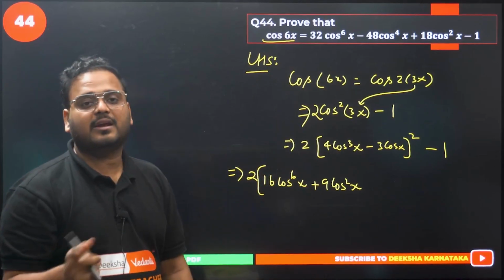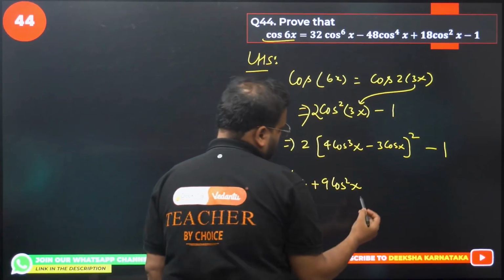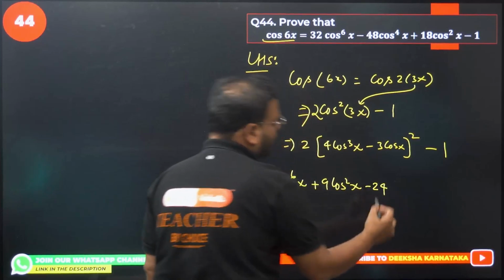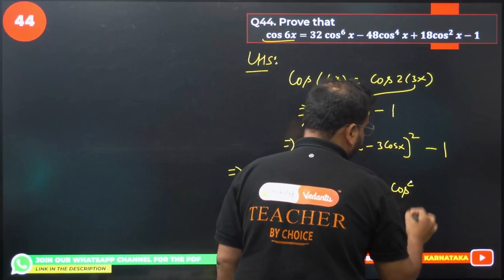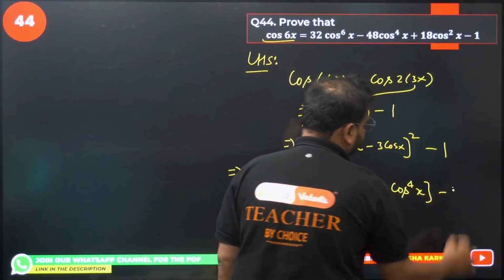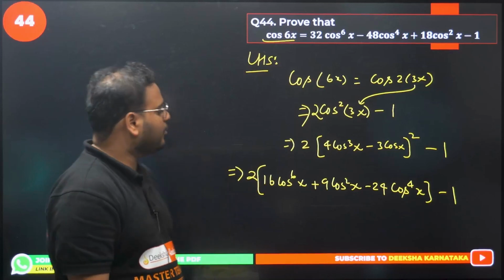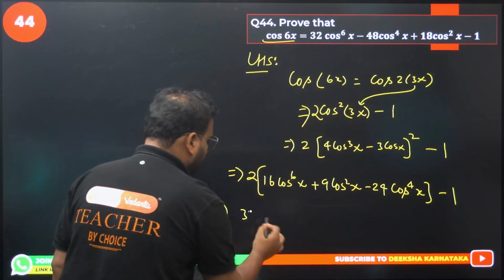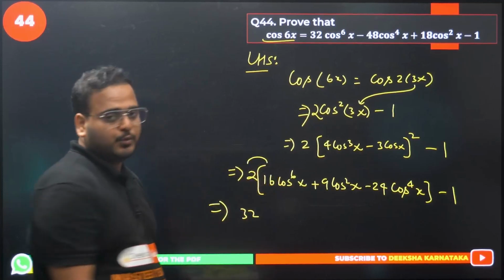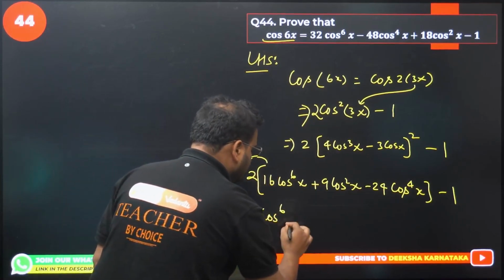Now we have to take that minus 2ab. So minus 2 into 4 into 3. 4 into 3 is 12, into 2 is 24, so 24 cos power 4 x. Now use the expansion, 16 into 2 is 32 cos power 6x.